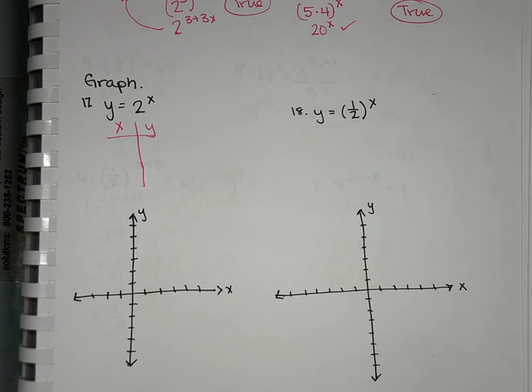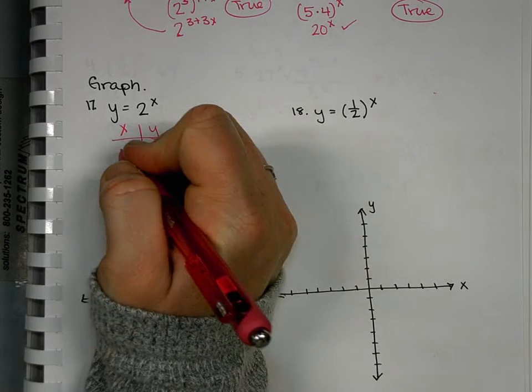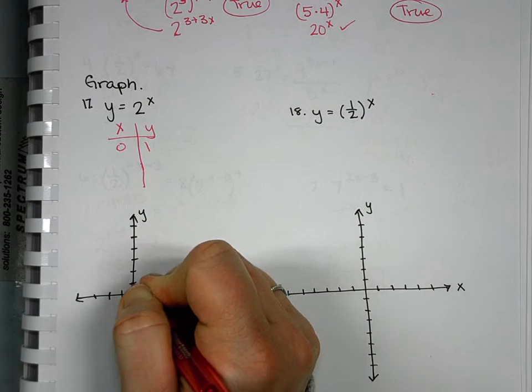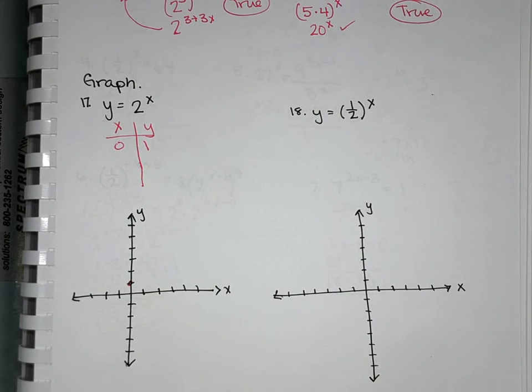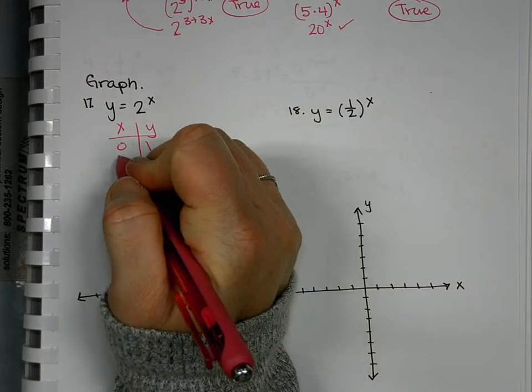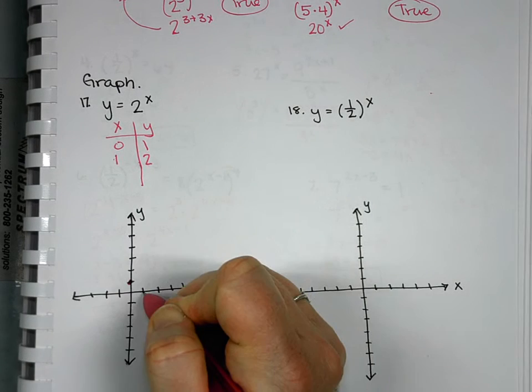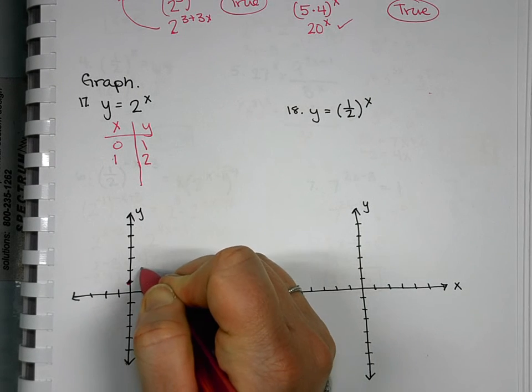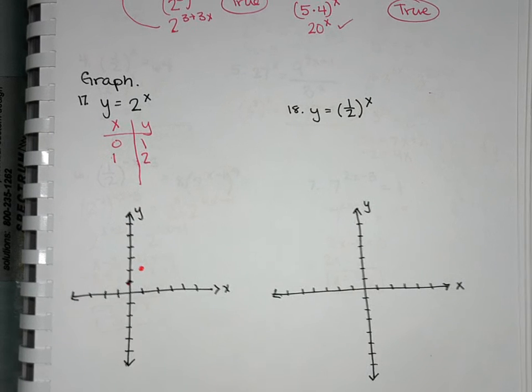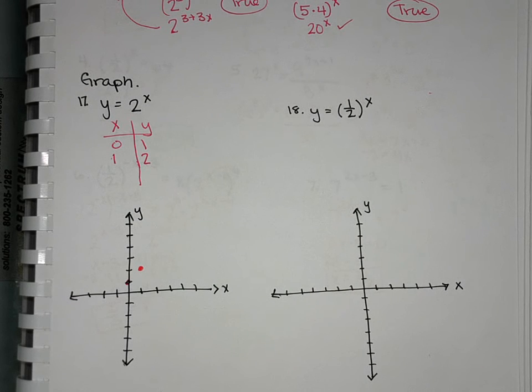So what's the easiest one to pick? 0. Anything to the 0 power is? 1. All right, so I know it crosses at 0, 1. What's another easy number to pick? 1. 2 to the first is 2. Okay, what's another one? Okay, 2 squared is 4.